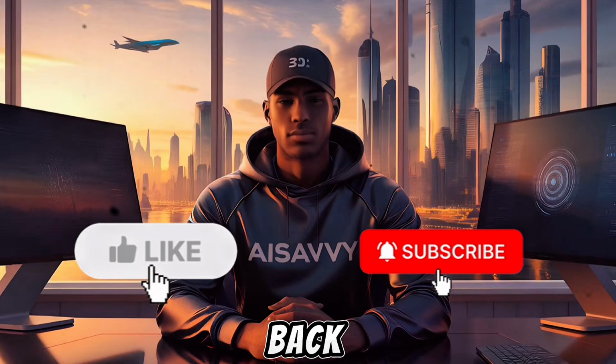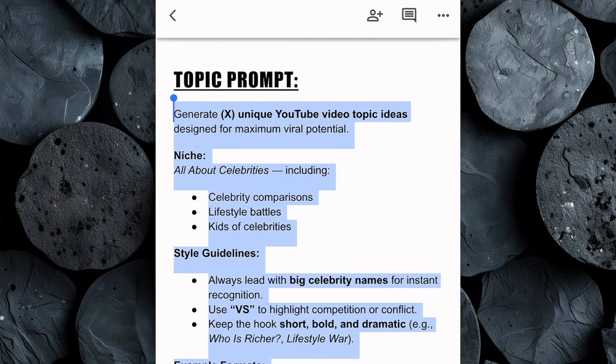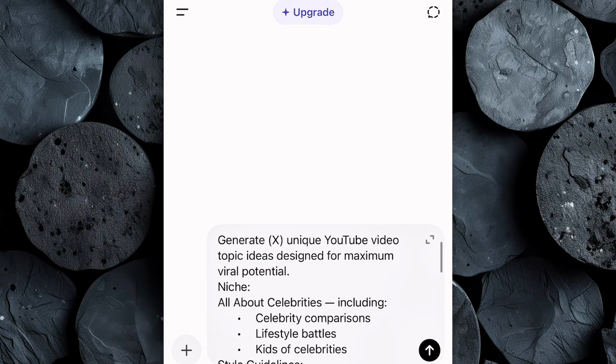All right, let's get straight back into the process. Open the Google Doc, then simply copy the topic prompt I've provided. After that, head over to your favorite AI text generator. For this tutorial, we'll be using ChatGPT. Paste the prompt into ChatGPT, then make one quick adjustment.